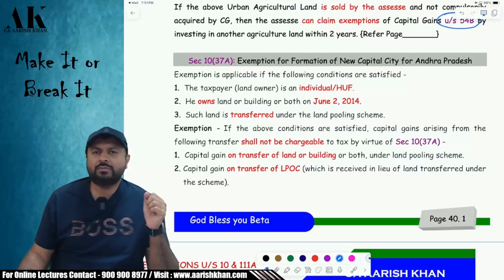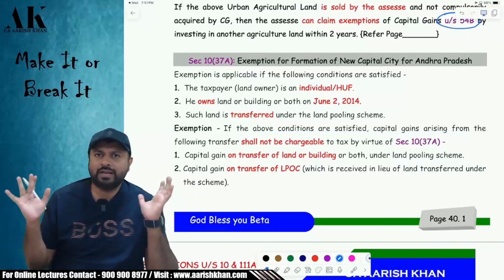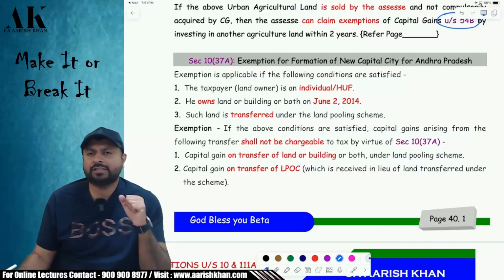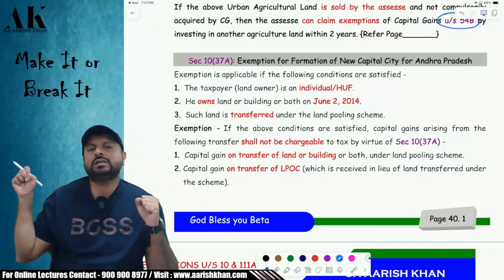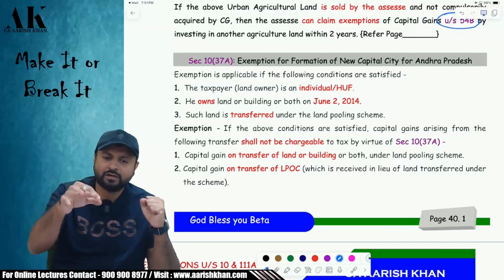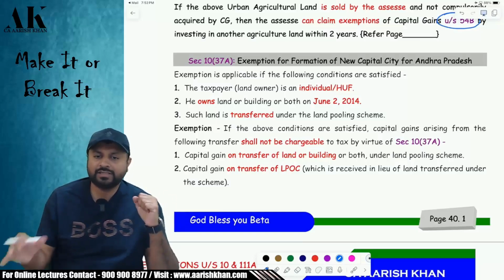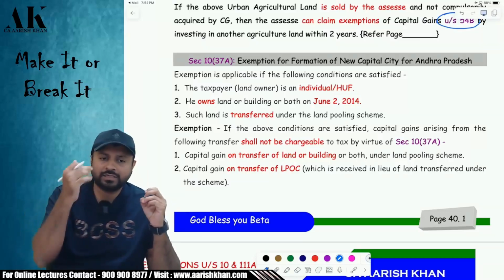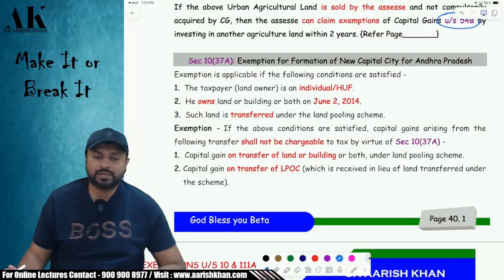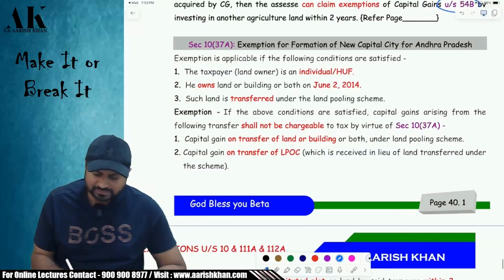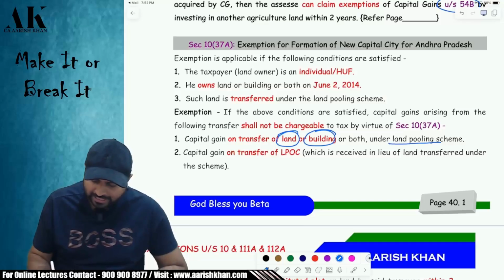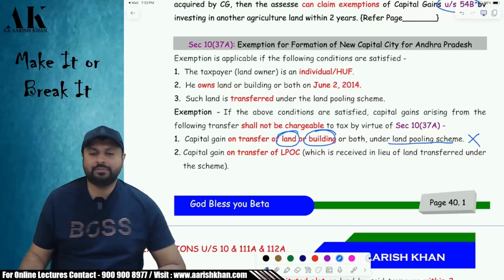Now, in that case, the government wants huge land for the purpose of building a smart city or a new capital city. So, the government is taking what? Land from people, and in return, the government is giving them what? Land pooling ownership certificate. Remember, the government is taking their land and in return giving them a land pooling ownership certificate. So, whenever you transfer a land or building under the land pooling scheme, that is exempt under income tax law, okay.